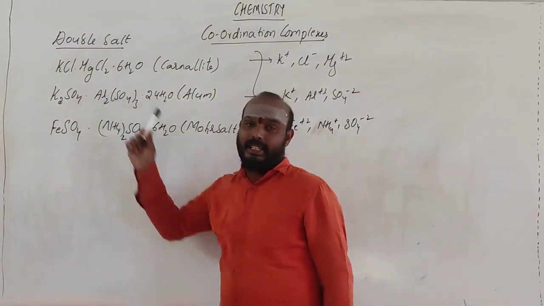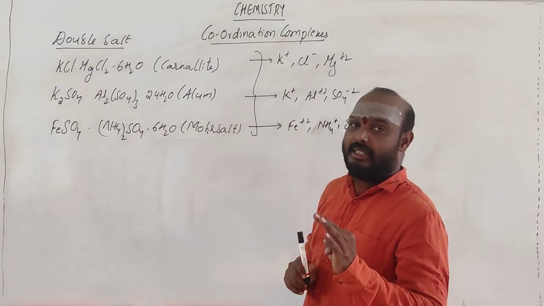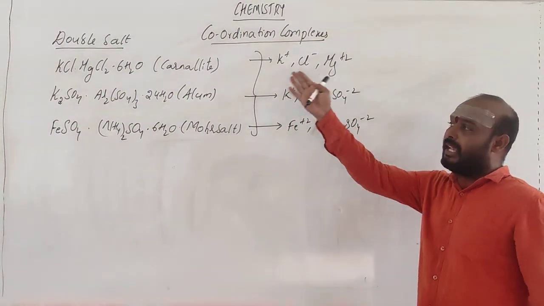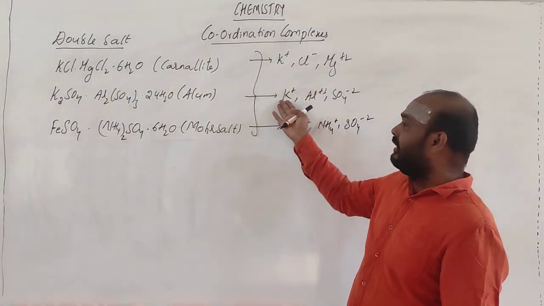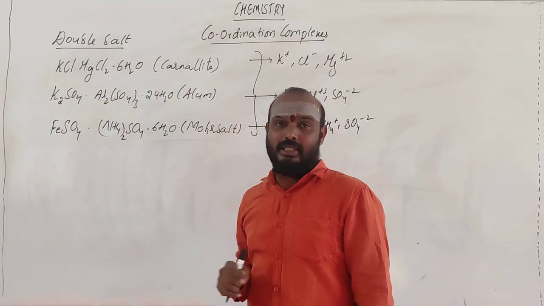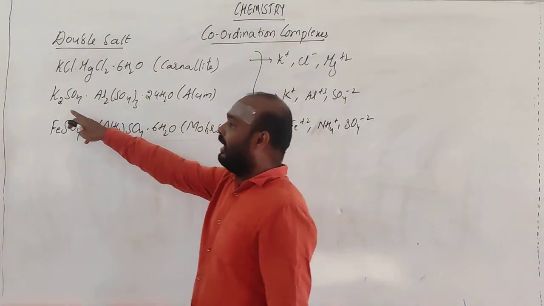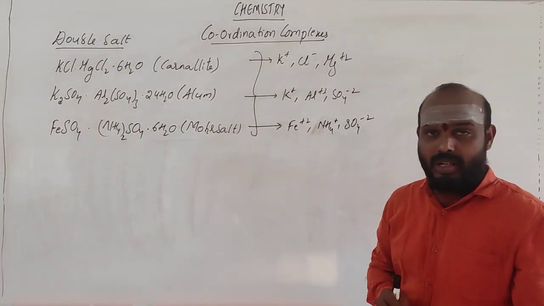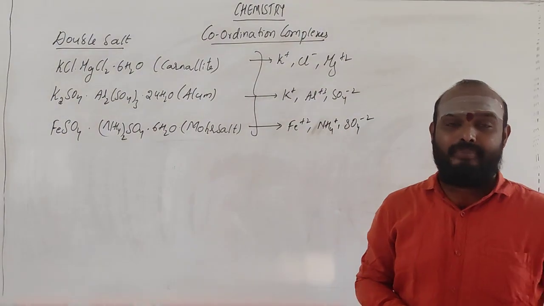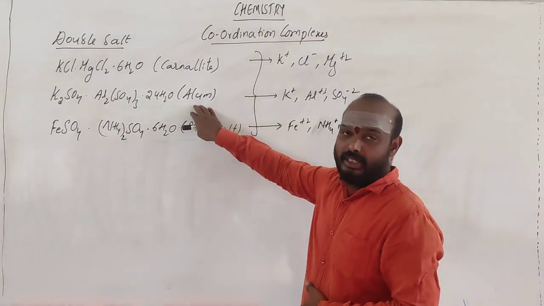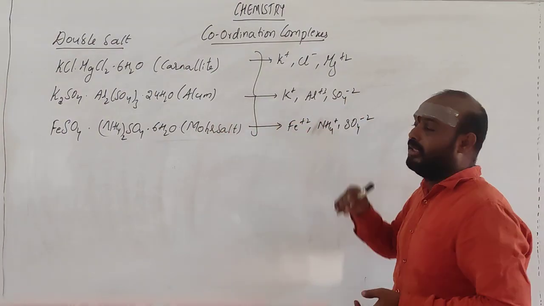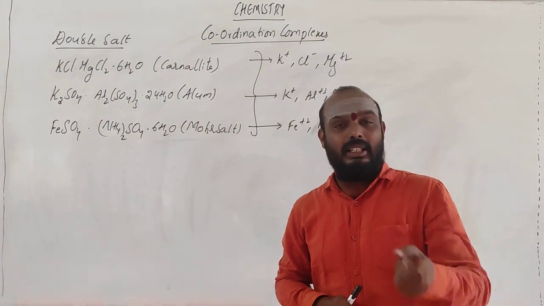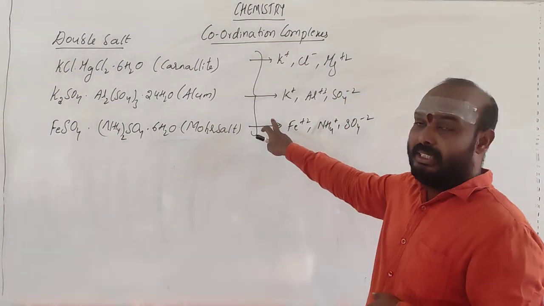See, KCl gives K+ as well as Cl-. If you are dissolving this entire compound in water, what you are getting? You are getting the ions as well as water, 100% in the salt. Here also the same case. So the properties of this entire compound before dissolution in water and after dissolution in water are the same. If you dissolve in water, you are getting the same ions.